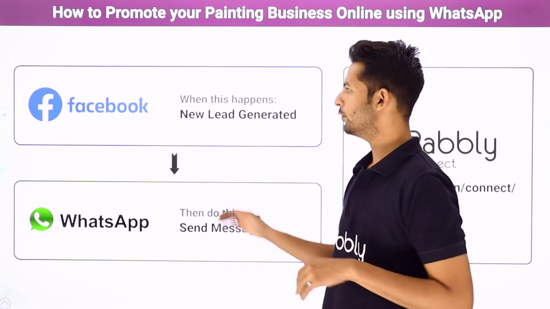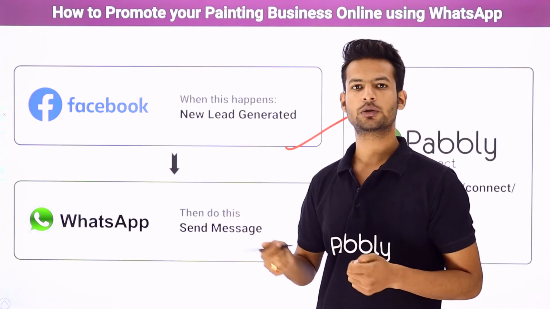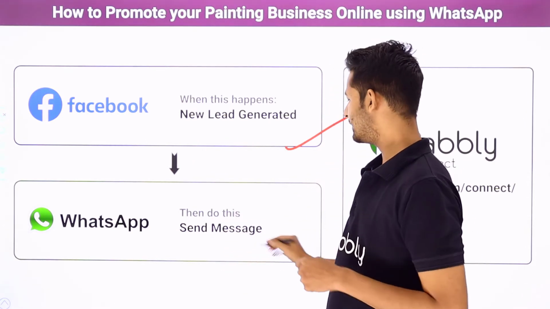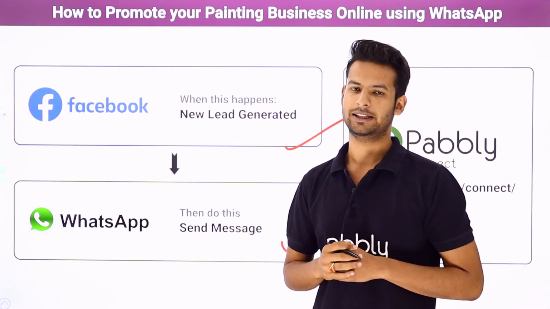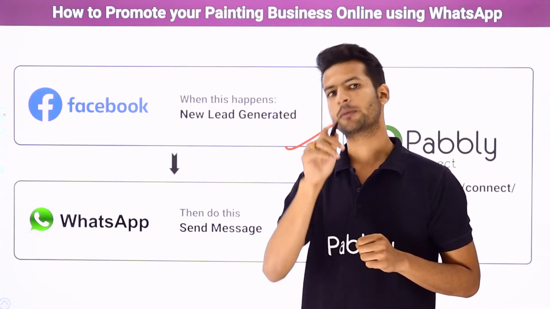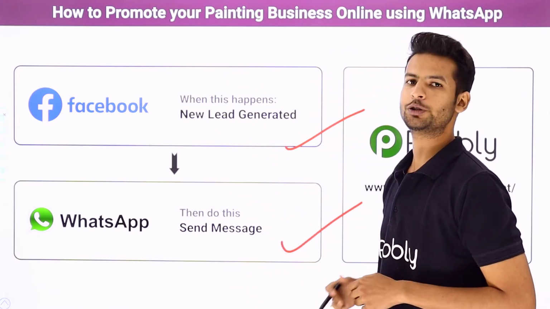For that, I've used two applications here. First, I've used Facebook. I've used this platform to advertise about my business. And secondly, I've used WhatsApp, a famous chatting app, to send them the message. But here, I have to face one more problem. The problem is there is no direct integration or link between these two applications.